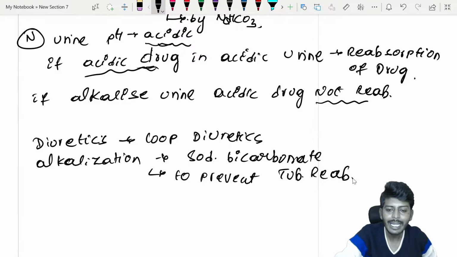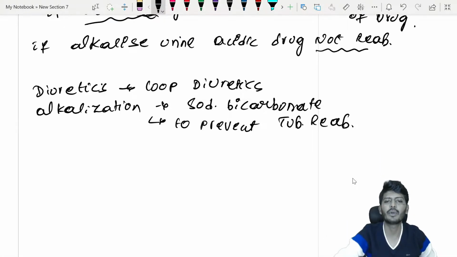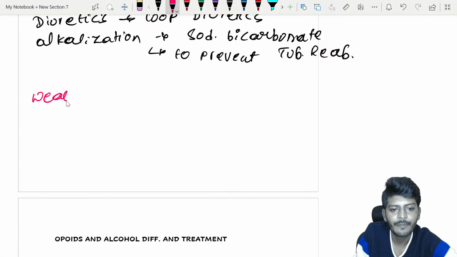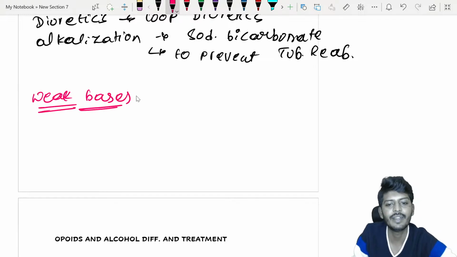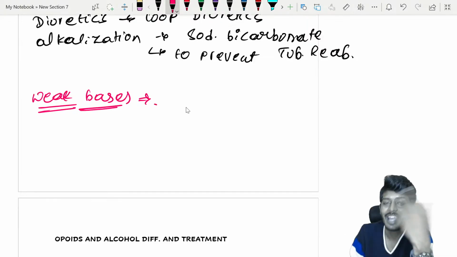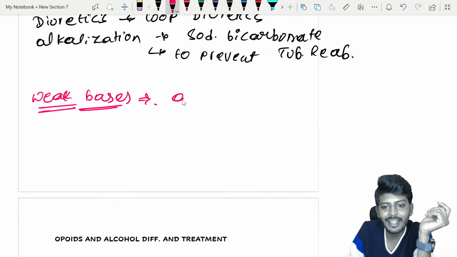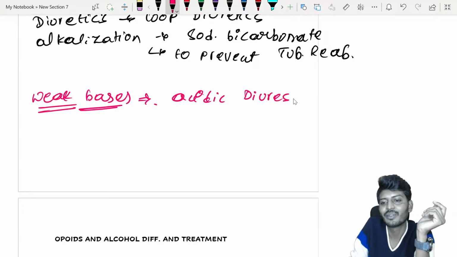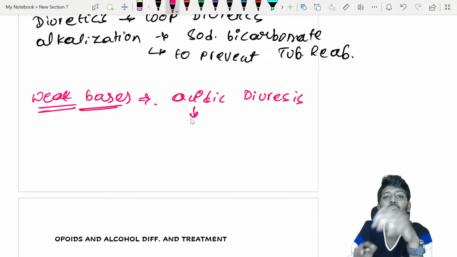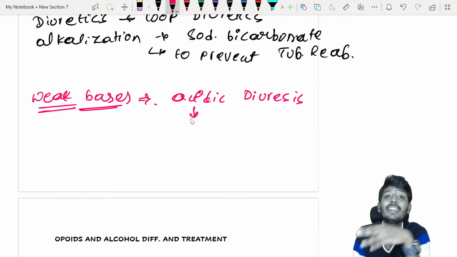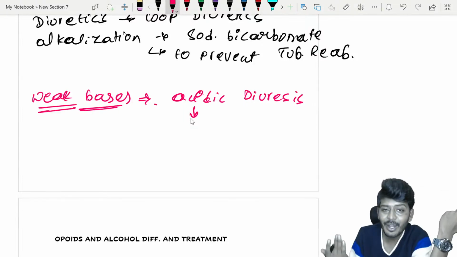Okay, all right, the same concept, apply exactly the opposite for the weak bases, when there is no antidote and the drug is a weak base. For weak acids we said alkaline diuresis. Here, acidic diuresis. Just change the urine to acidic. The drug is basic, so make the urine more acidic, and automatically the drug will not get reabsorbed.